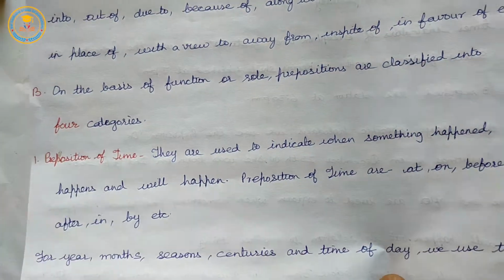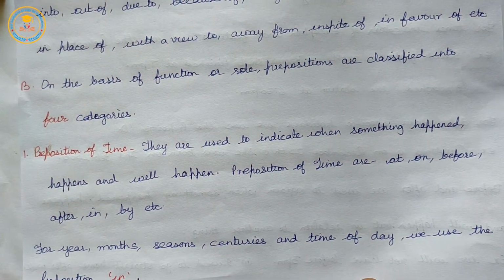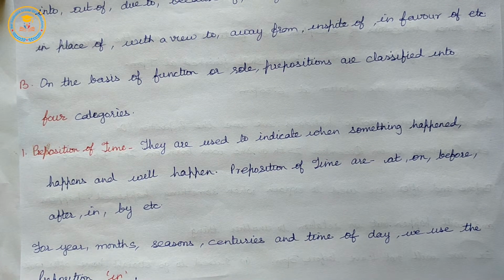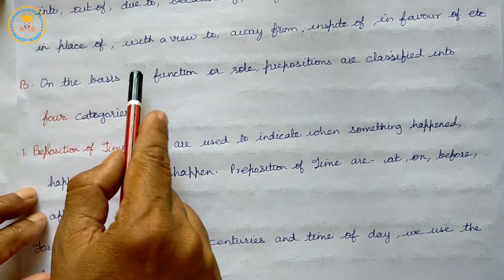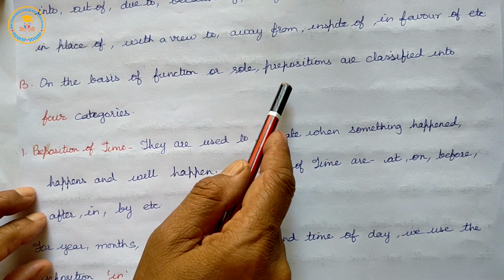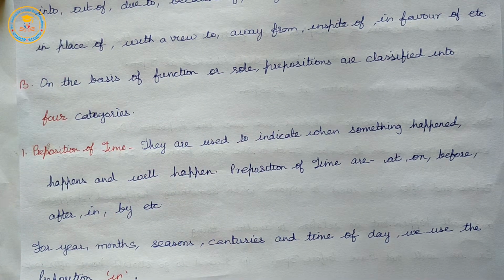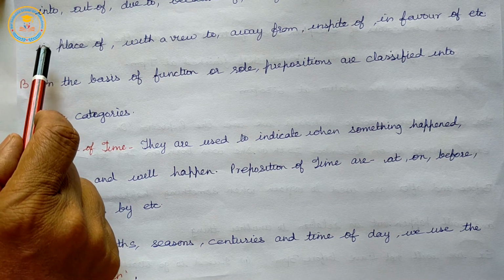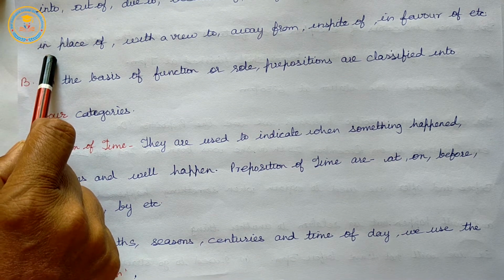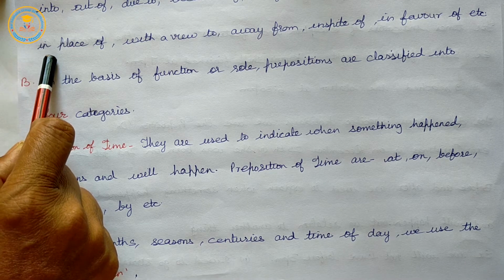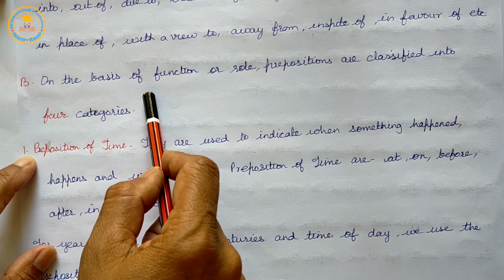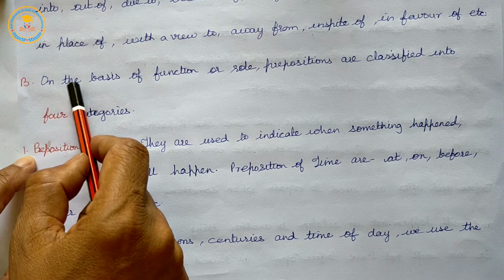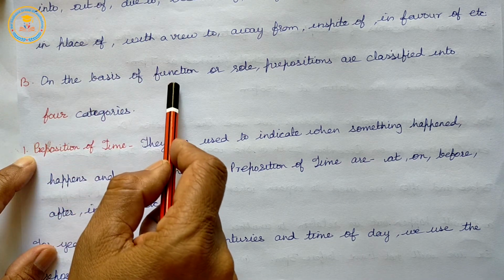Next, on the basis of function or role. On the basis of function or role, prepositions are classified into four categories. In part A, we read about kinds of prepositions on the basis of word structure. And in B, we will read about the kinds on the basis of function or role.